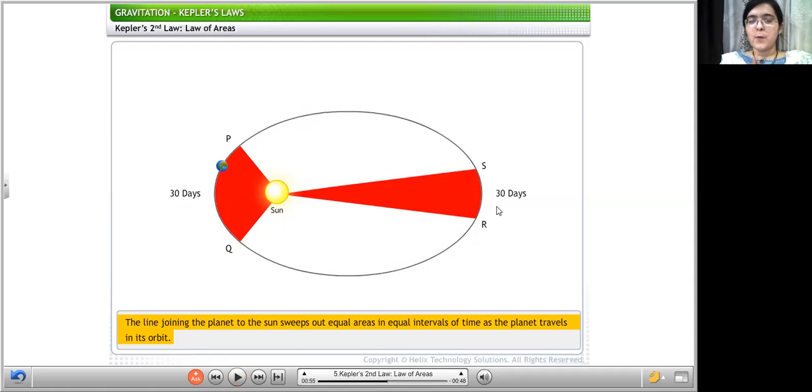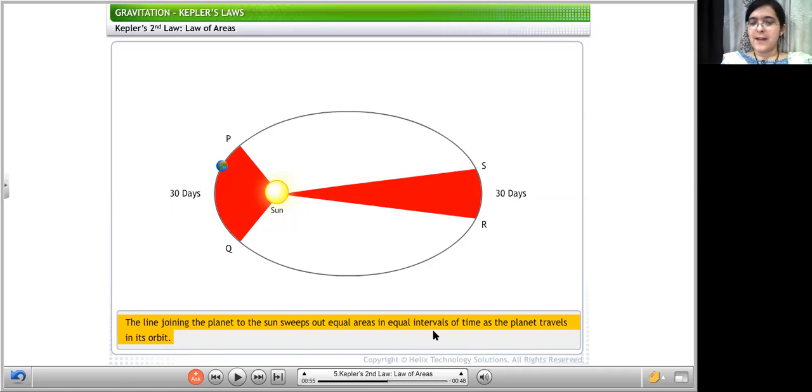I am saying whether it is maths or science, you are getting the same marks. The subjects are different, but you are the same. That means you are bringing the same marks in maths and science. Similarly, this Earth is using the same time interval, 30 days. Here also 30 days, here also. So between any 2 points taking the same time interval, the area swept will be the same.